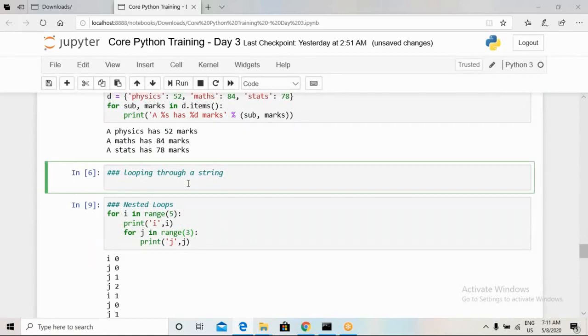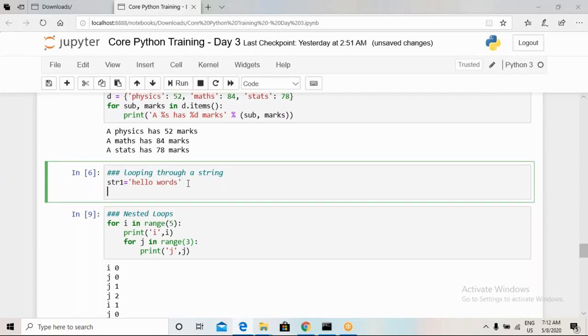So how can we use looping through a string? Consider I have one str1. I define a string, and it has the "hello world" names. So this is one string, and I wanted to write sequentially one word or one character from the string. For that also we can use the for statement or for loop.